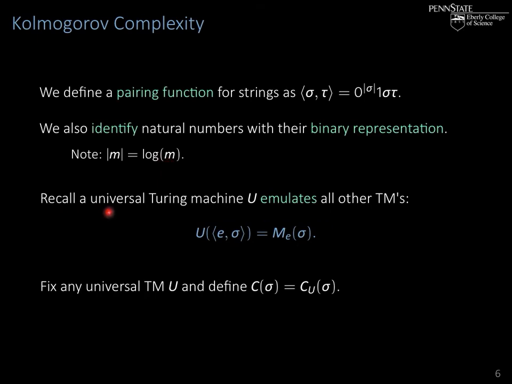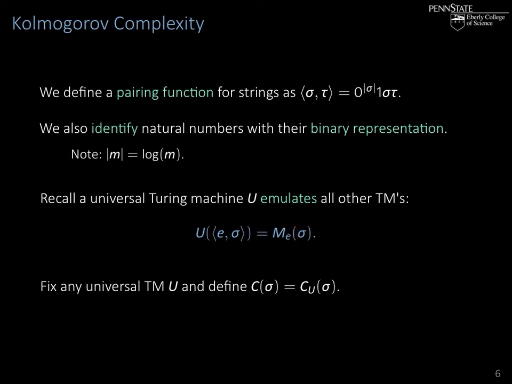And now recall that a universal Turing machine U emulates all other Turing machines. So if we have a Turing machine with Gödel number E, then the universal Turing machine on input E comma sigma as a coded pair gives us the computational result of M sub E on sigma.